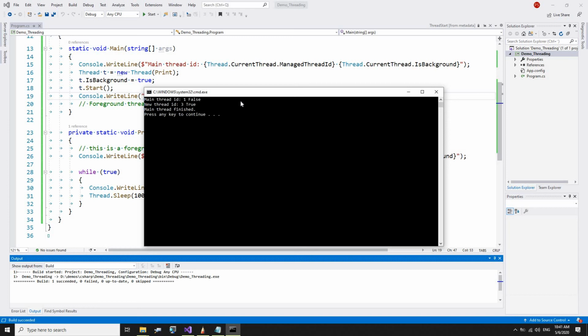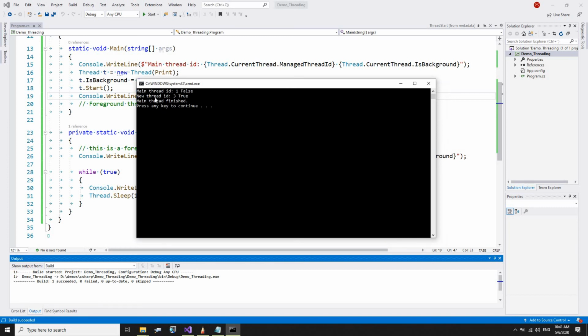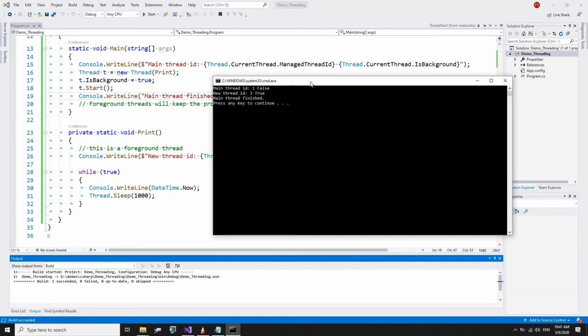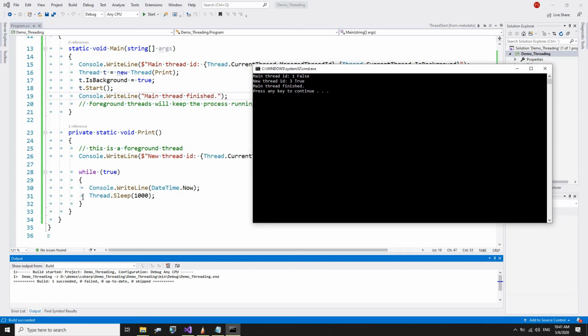If you see, here we did not get the thread ID, only main thread finished. Our print thread actually did not get a chance to run. The loop has not started.